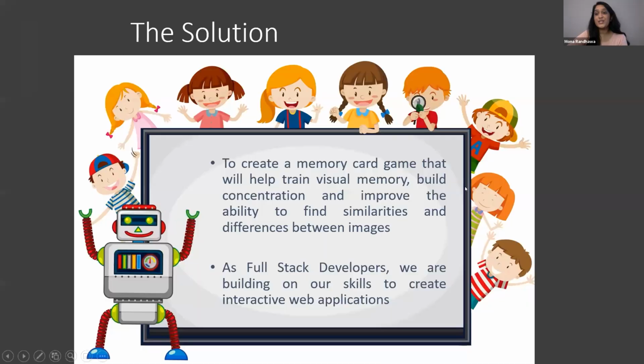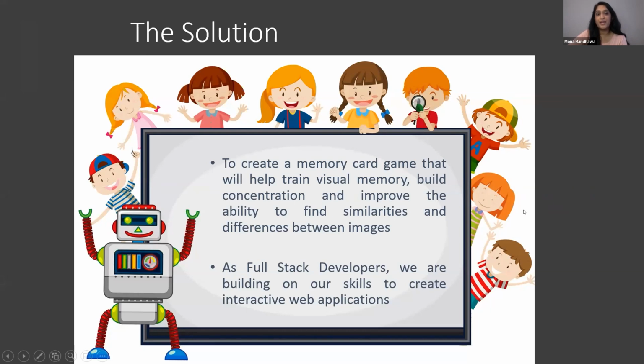So our solution to this problem was to create a Montessori-inspired memory card game for children. The goal that we had in mind was to create an application that would help children train their visual memory, build concentration, and improve their ability to find similarities and differences between objects. Our target audience is children aged 4 and up.